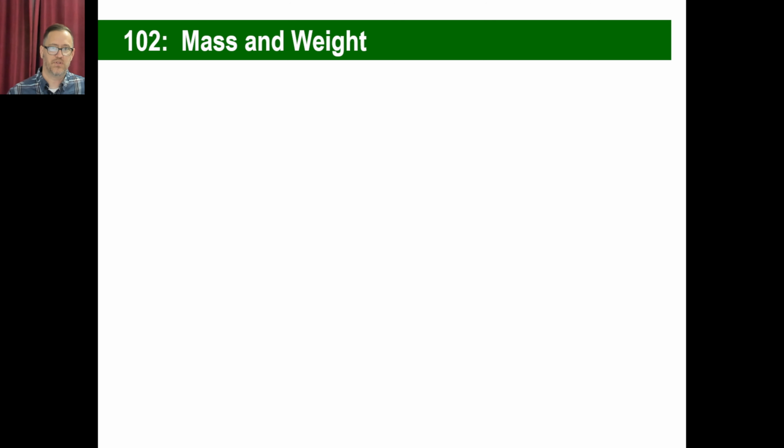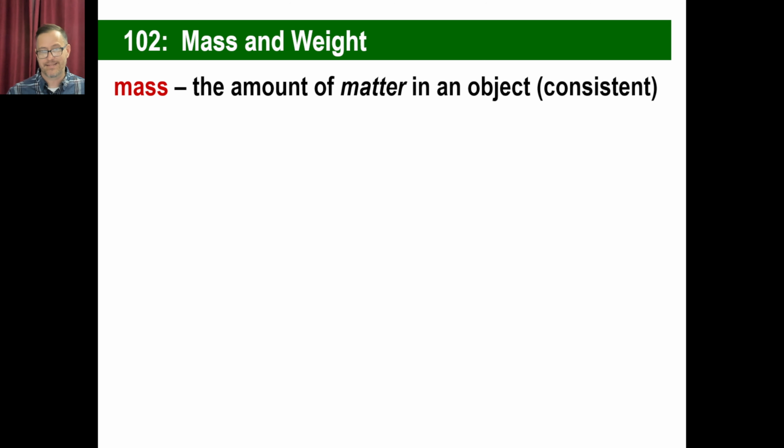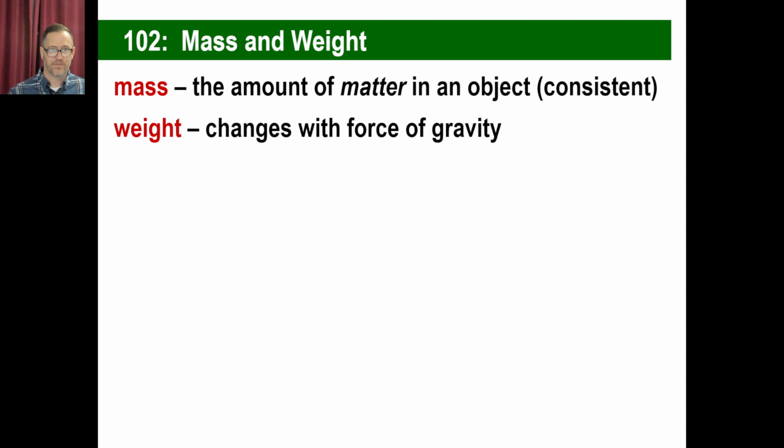Let's look at 102, mass and weight. I had a tough time with this when I was your age, hundreds of years ago. Well, let's look at the basic definitions and the differences between mass and weight. Mass is the amount of matter in an object. It stays the same. When I was a kid, they told me it was just the amount of stuff, like space, that this object takes up. Weight is, however, a little different. It changes with how much gravity you have.